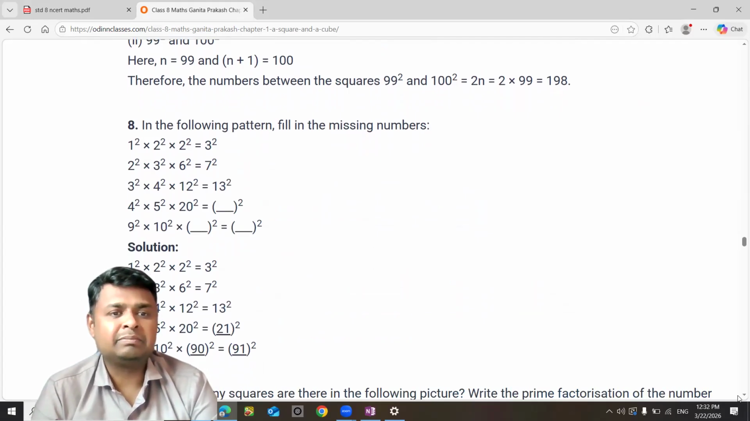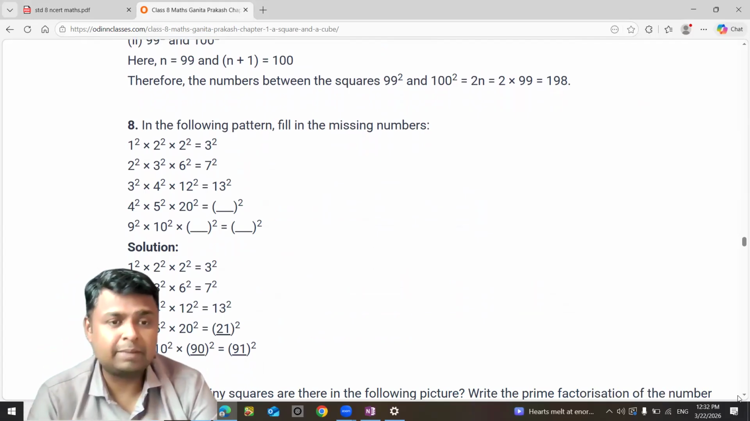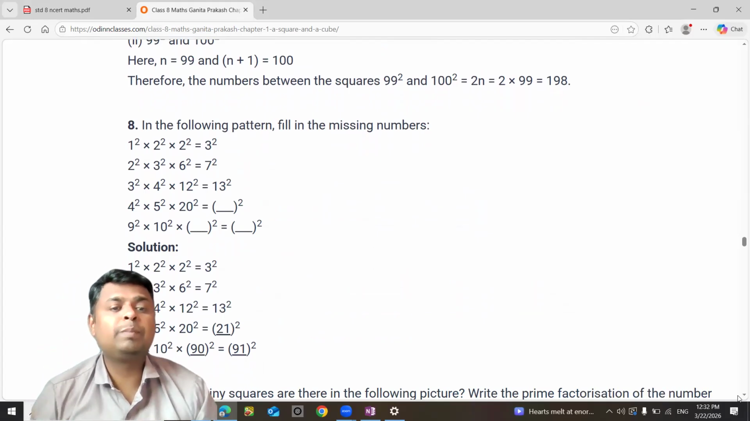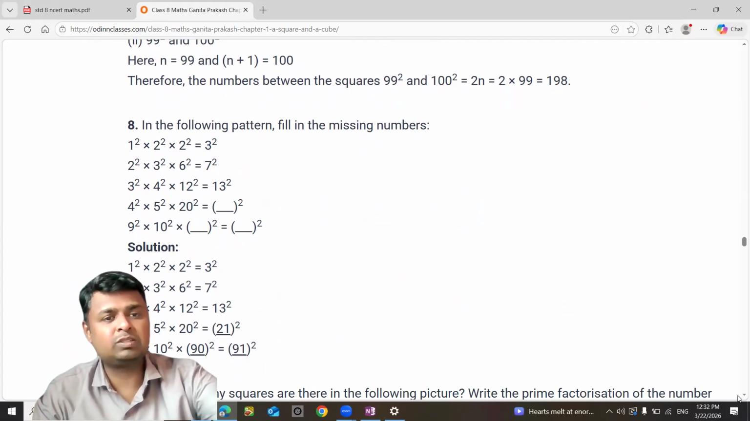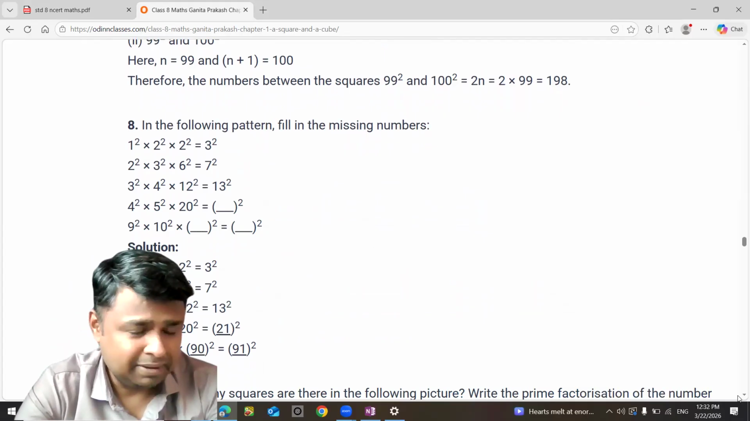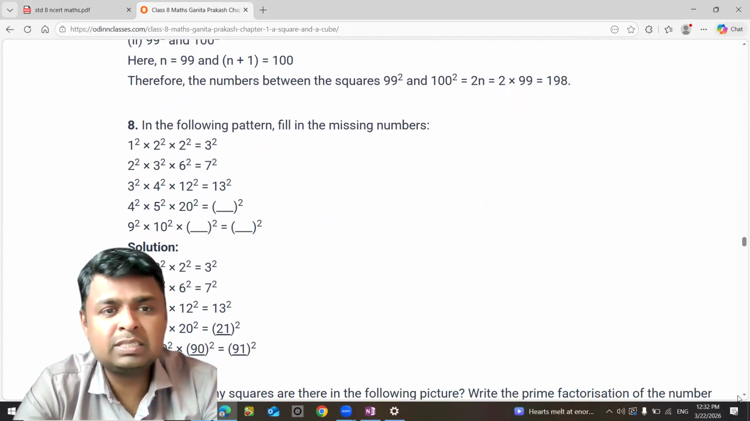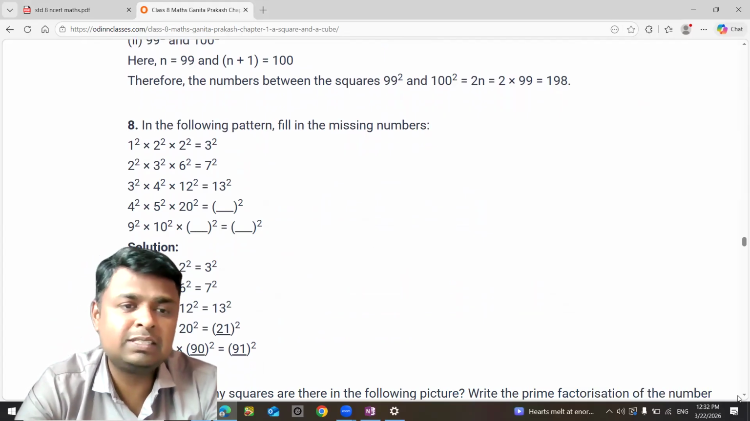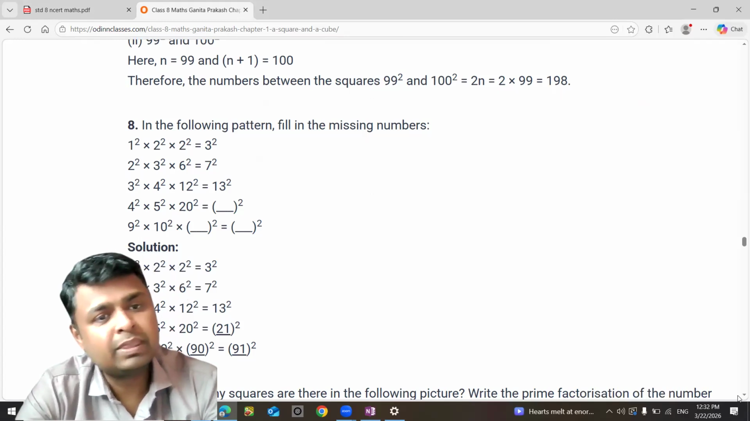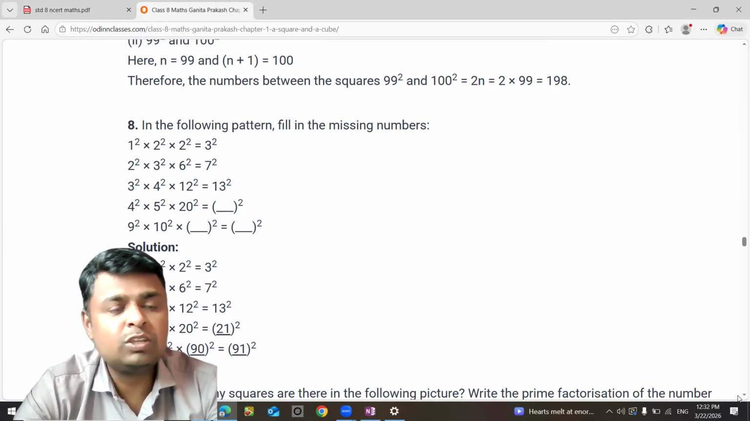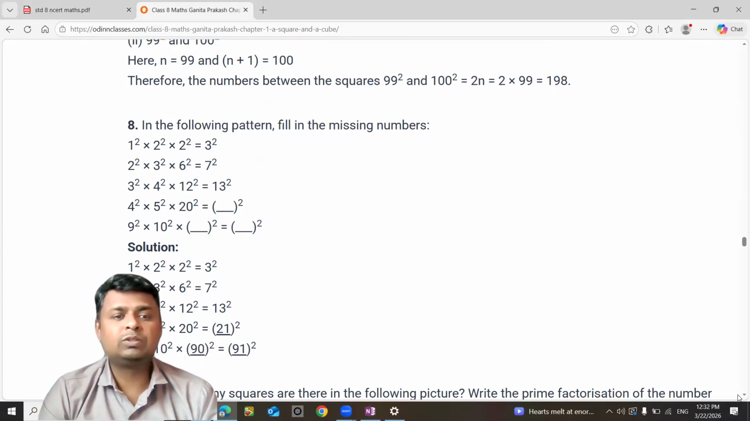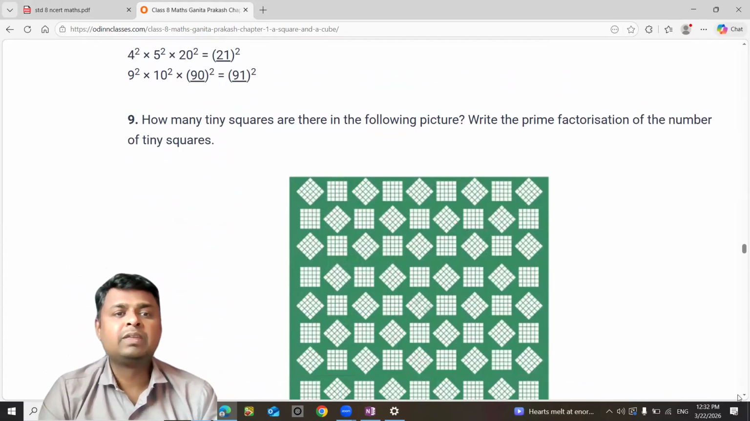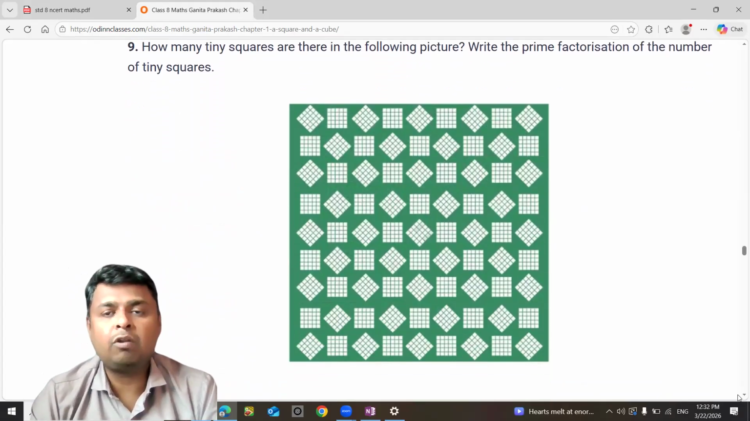Find the pattern. 1 square into 2 square into 2 square, that is 3 square. Actually it should be plus. So 1 square plus 2 square plus 2 square. 1 square is 1. 2 square is 4, plus 4 is 8, plus 1 is 9. So 3 square is also 9. Instead of cross, we have to put a plus sign. Then it will be correct. There is a mistake here. Please correct it.